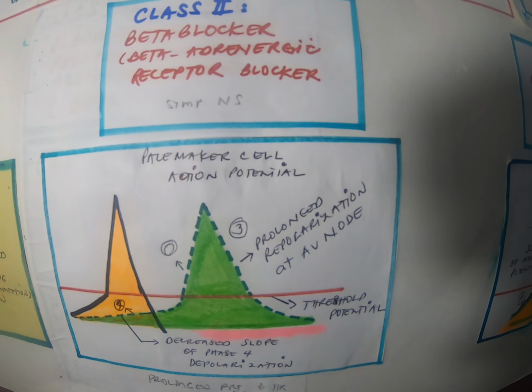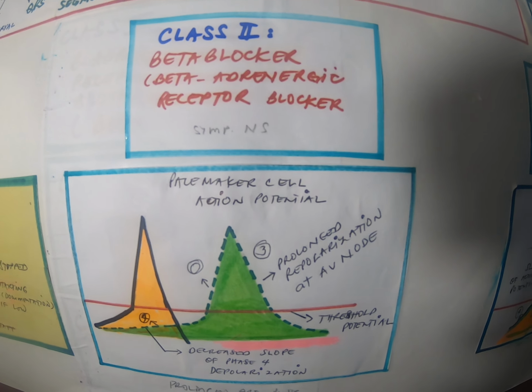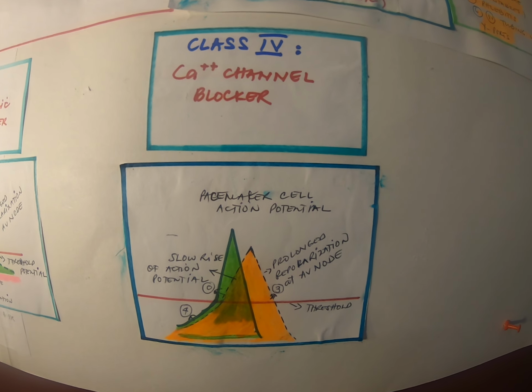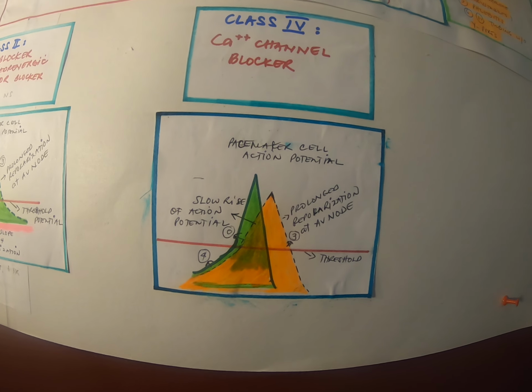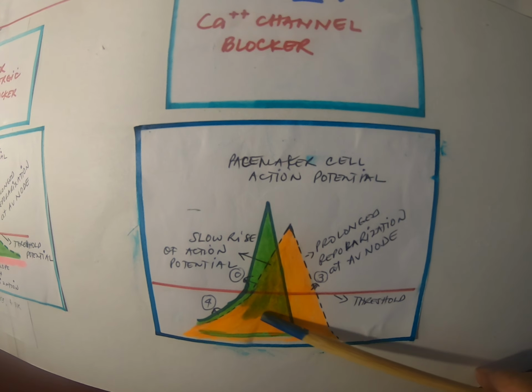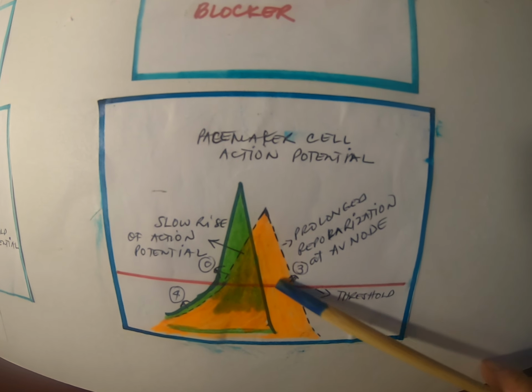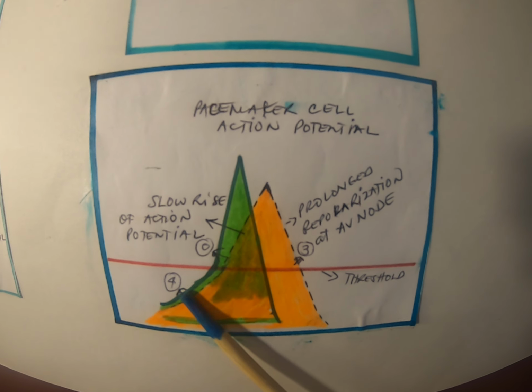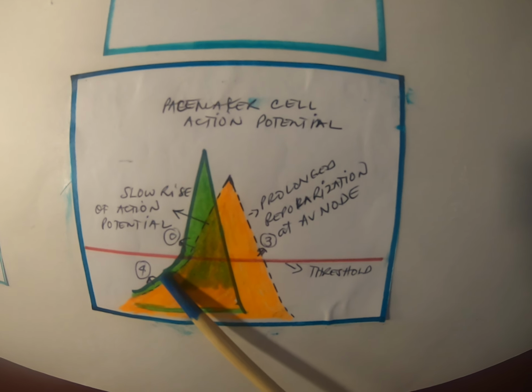This is for class 2, the beta blockers. Now how about class 4, the calcium channel blockers? There's another drawing. The green one is the normal pacemaker cell action potential, and the orange one is the calcium channel blockers. Here, I have no problem with phase 4.